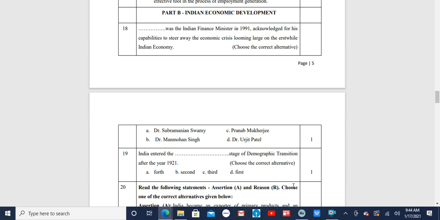The correct answer, the options of course are: fourth, number 2 is second, number 3 is third, and number 4 is first. So there are basically 3 stages of demographic transition, and India entered the second stage of the theory of demographic transition after the year 1921. So the correct option is option B.